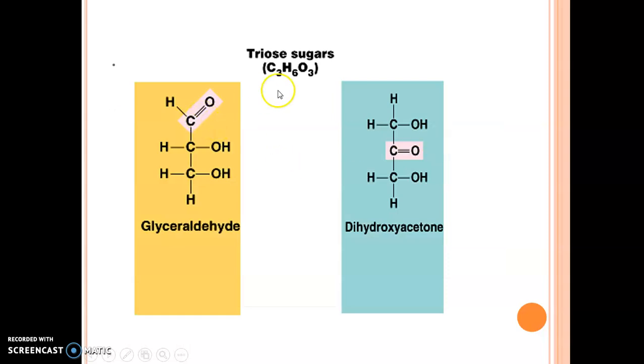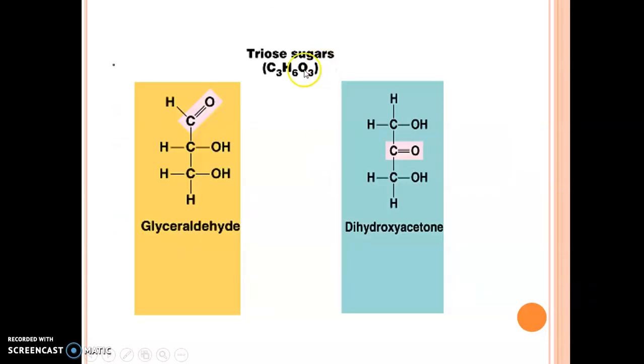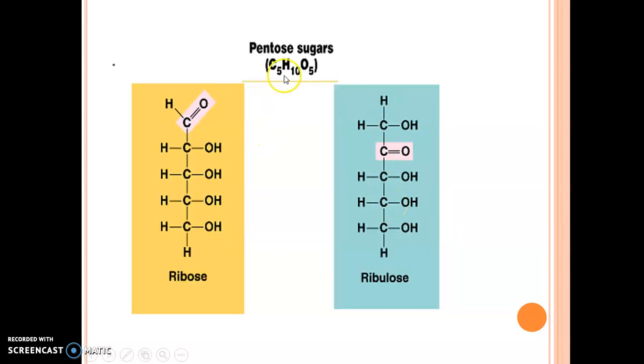So you can see the structure of the triose sugar. Triose means C3, and if we put this in a formula, it will be C3H6O3. If a CHO group is there, it is glyceraldehyde, and if a ketone group is there, it is dihydroxyacetone. Similarly, in the case of pentose, 1, 2, 3, 4 and 5, if a CHO group is there, it is ribose, and if a ketone group is there, it is a ribulose sugar.